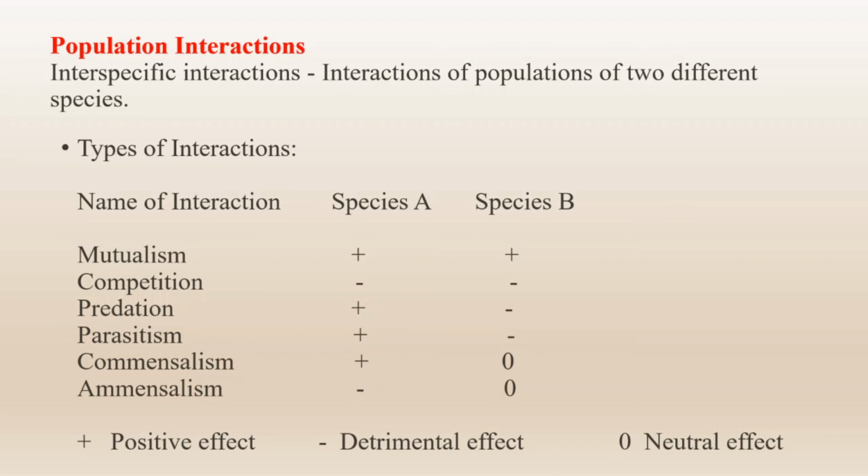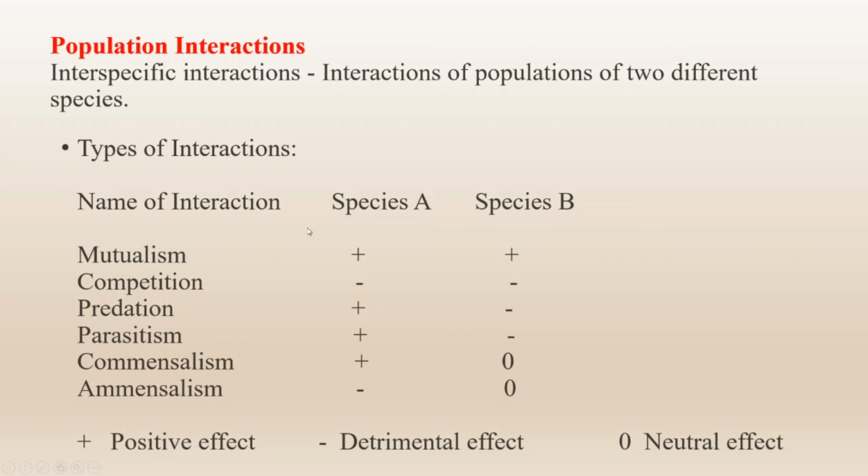One is mutualism. Mutualism is the interaction between species in which both species are benefited. An example of mutualism is lichen. It is the interaction between a fungus and an alga, where both derive benefit. For example, here species A is the fungus and species B is the alga, and both species derive benefit from this interaction. That is mutualism. It is a positive population interaction.